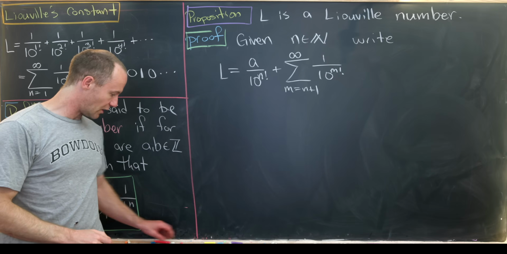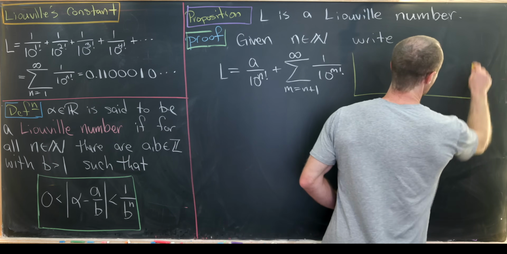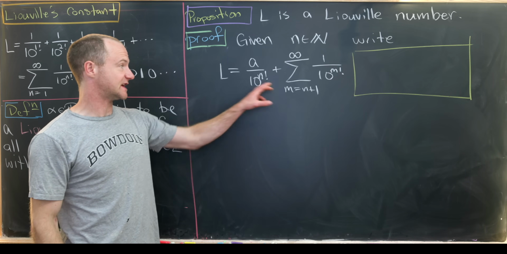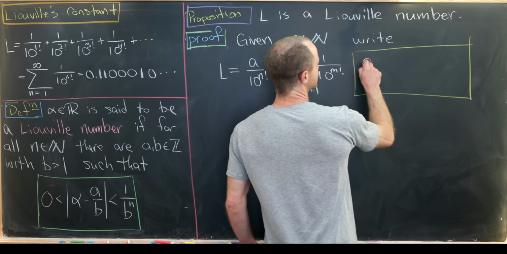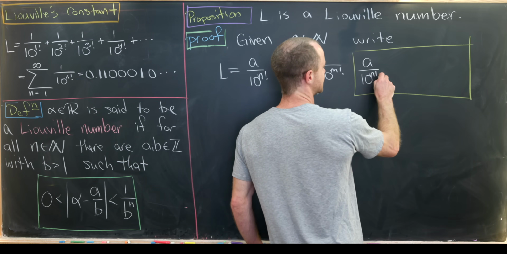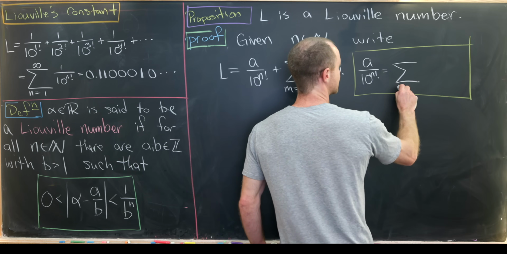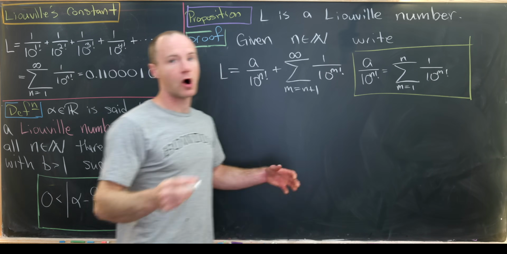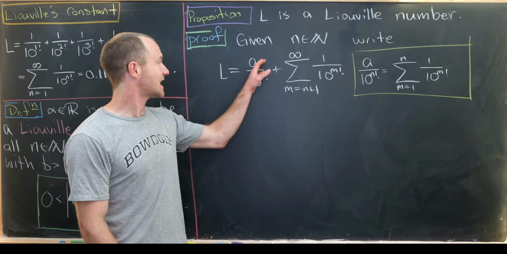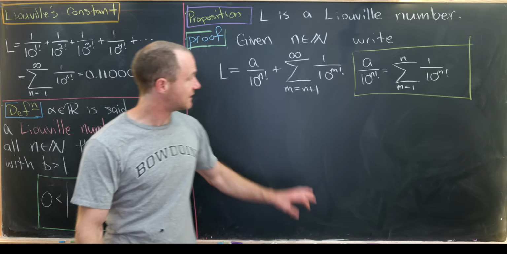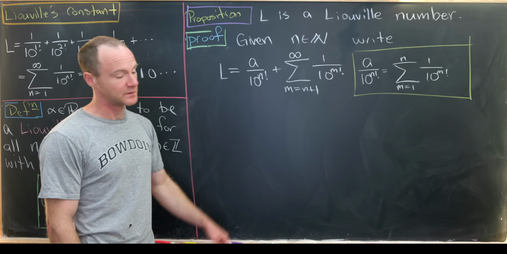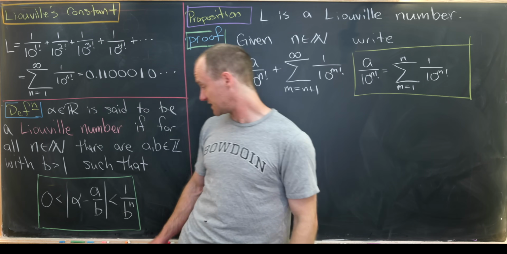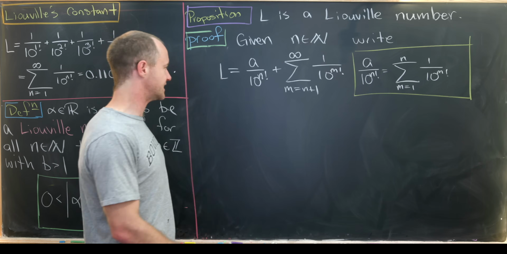Okay, so you might say, well, what is this number a? Well, this number a is just kind of whatever integer it takes to collapse the first n terms into a single fraction. So in other words, we have a over 10 to the n factorial is the same thing as the sum as m goes from 1 to n of 1 over 10 to the m factorial, all collapsed into a single fraction. So this a is going to play the role of the a over here, and then this 10 to the n factorial will play the role of this b over here. So that means we need to calculate this difference, L minus a over b, for this setup.